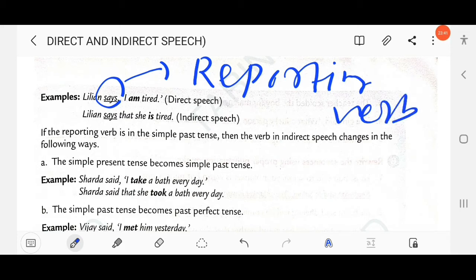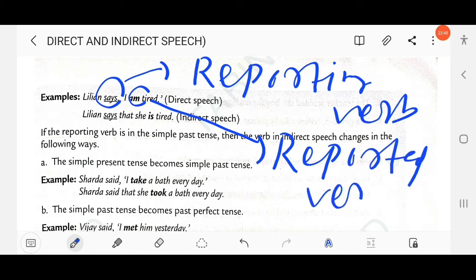And here "am" is the reported verb. As the rule says, if the reporting verb is in the simple present, there will be no tense change in indirect speech. Lillian says that she is tired, not was, because "says" is written in simple present. Don't write Lillian says that she was tired. She is tired. So the tense remains the same: simple present "am" changes into "is", remaining simple present. Clear?